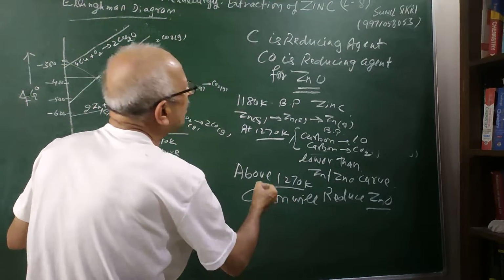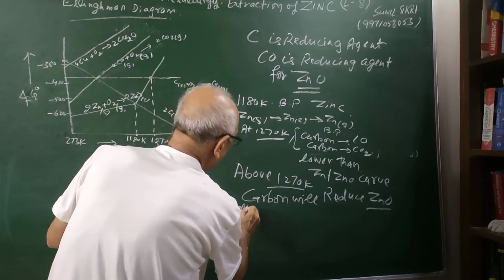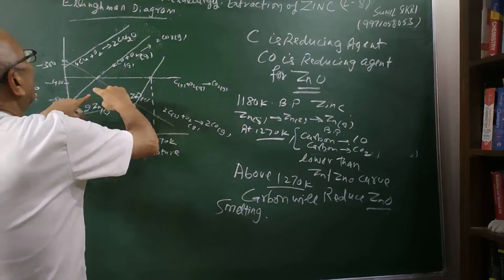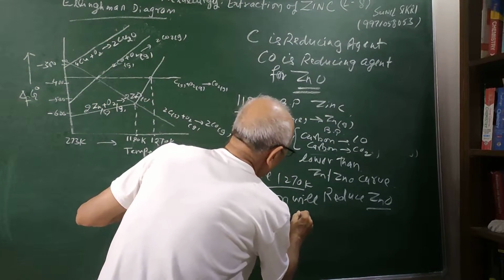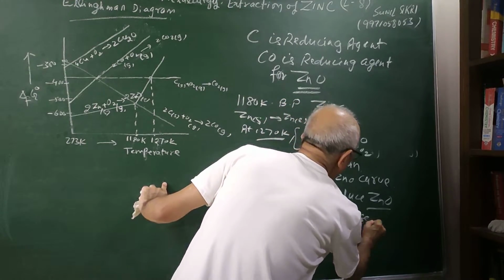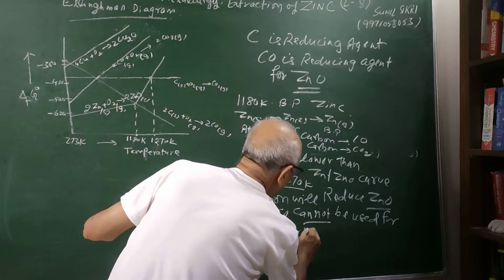And this is what we are calling smelting. You can see carbon monoxide is above. Therefore carbon monoxide cannot be used for reduction of ZnO.